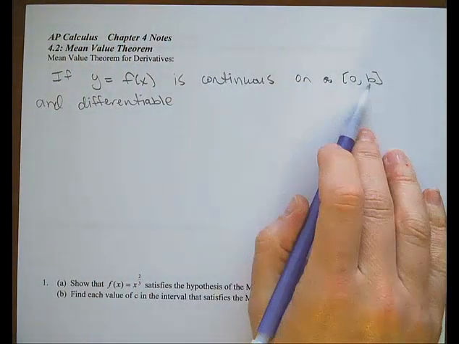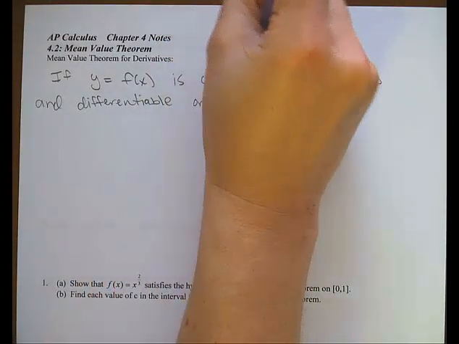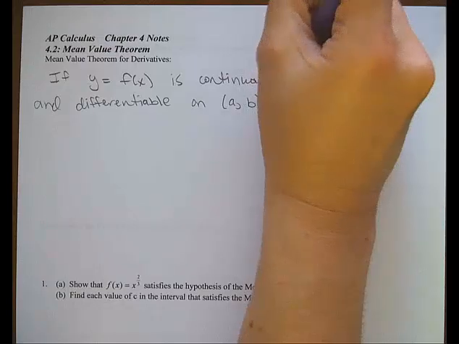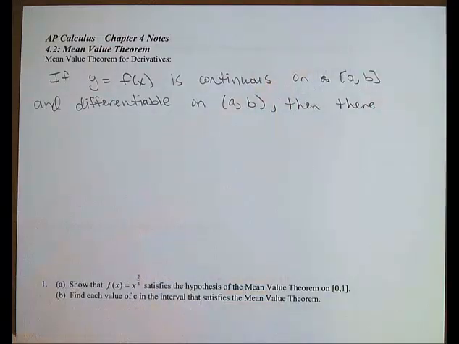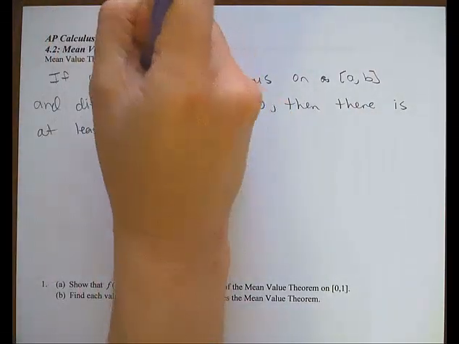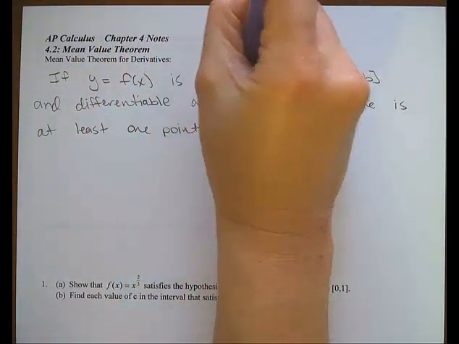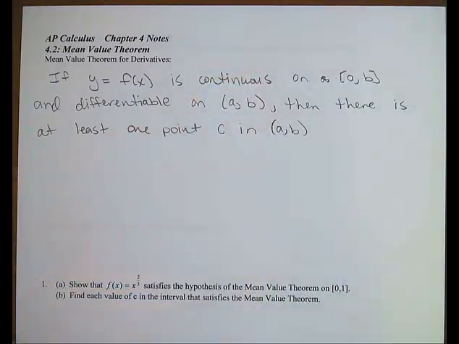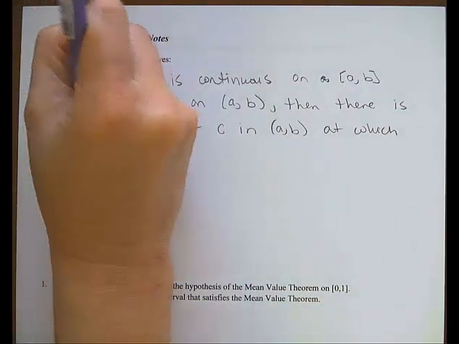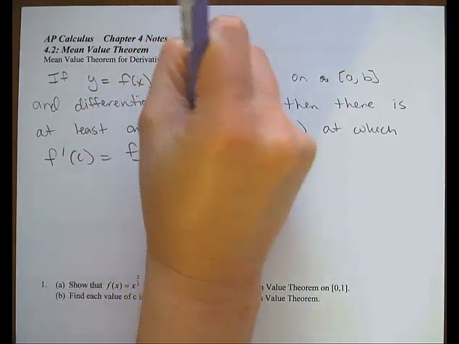So if it's connected on the closed interval from a to b, and then smooth on the open interval from a to b, that just means it has to be differentiable at its interior points. Then there is at least one point, at least meaning there could be more, but we're guaranteed at least one point in the interval, so we'll call it C, and it's an interior point, it's not an endpoint, at which f prime of C is equal to f of b minus f of a all over b minus a.